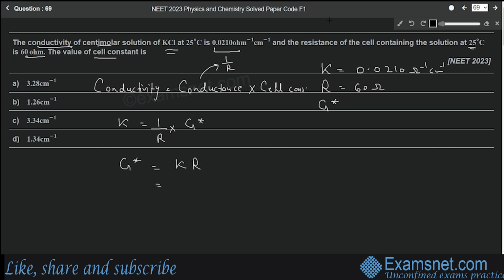Now let's put the values. 0.0210 per ohm per centimeter is the conductivity and resistance is 60 ohm. If we multiply it, we'll get 1.26 and the unit will be per centimeter, because per ohm and ohm get cancelled. So 1.26 per centimeter, that means option B will be the correct answer.